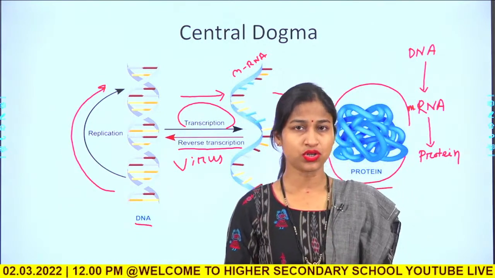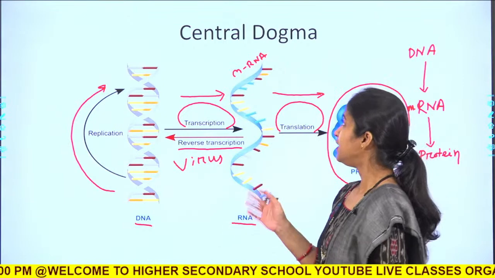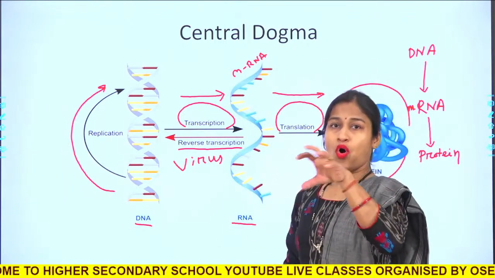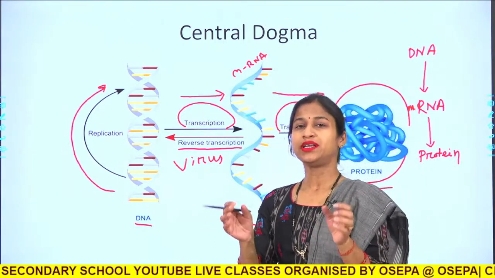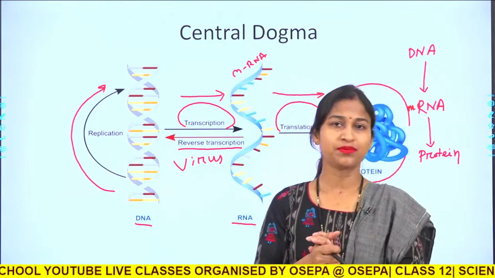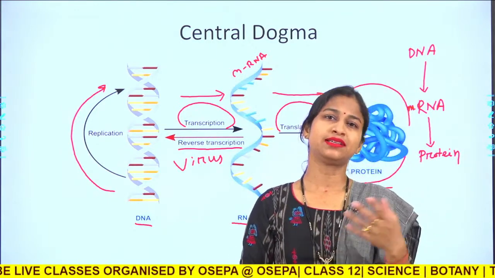But let us not talk about the virus, rather let us talk about all the organisms included in the Whittaker 5 kingdom system of classification, or even the 7 kingdom system.